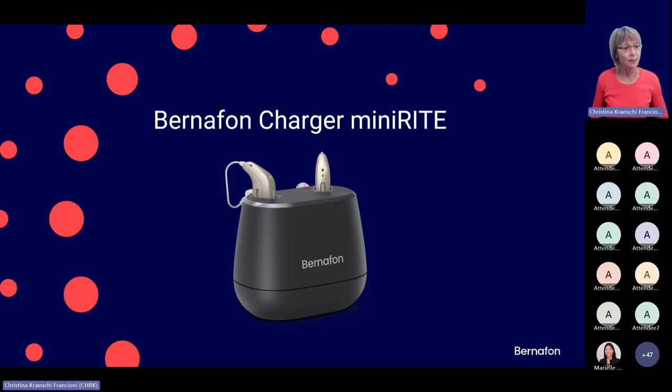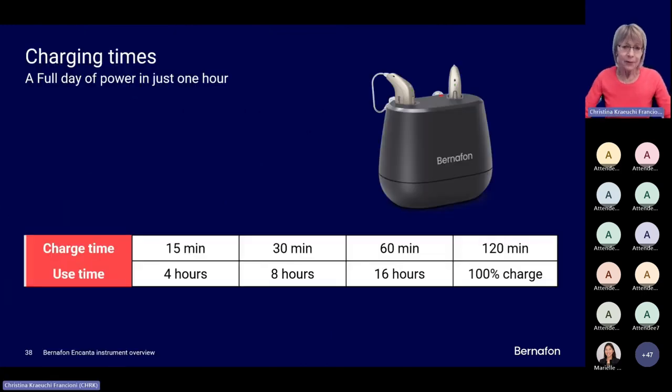As you can see here, that's the picture of the new Bernafon desk charger. The size of the desk charger is even smaller than the travel charger of Alpha XT. It's a really nice shape, and it looks modern. It's a very attractive charger. A big improvement is also the charging time. Now with the new Encanta charger, in only 15 minutes, you actually have a 4 hour charge.